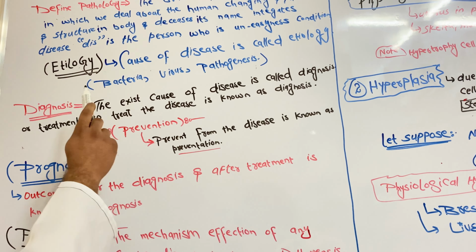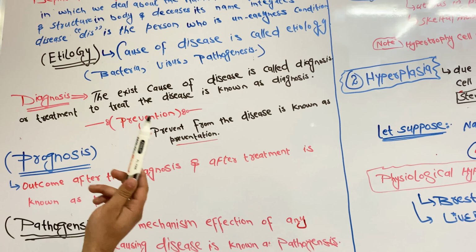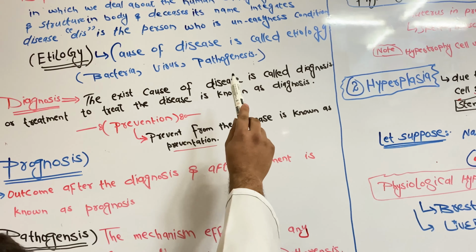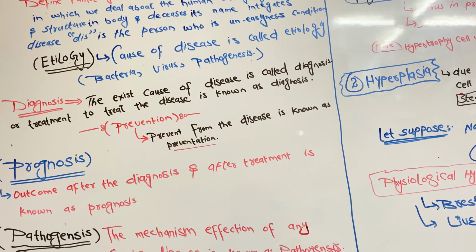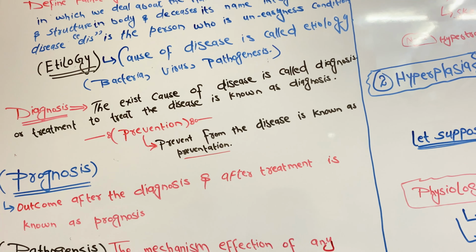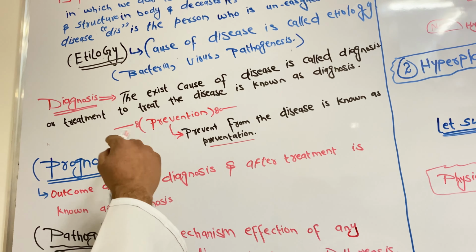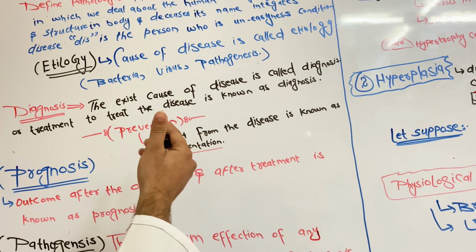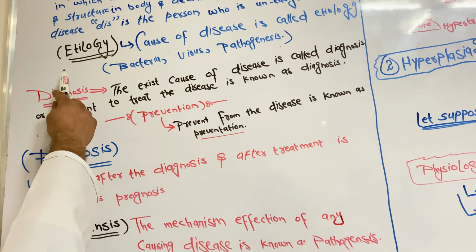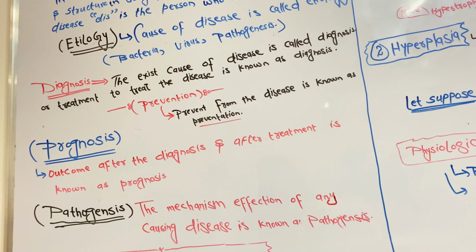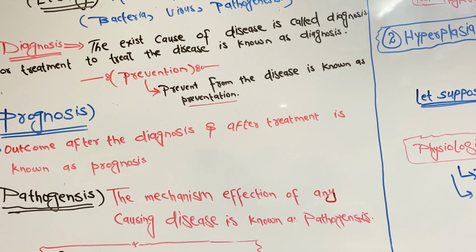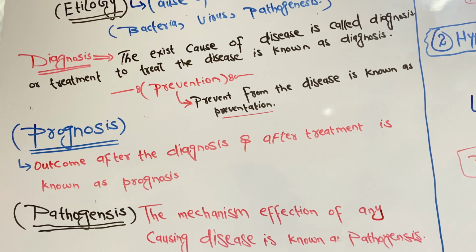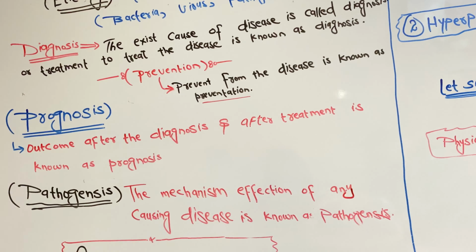Now go to etiology. What is the meaning of etiology? Cause of disease is called etiology. Bacteria, viruses, or pathogens are the causes of disease. These are examples of etiology. Now diagnosis. The exact cause of disease is identified by diagnosis, and treatment is given to treat the disease.